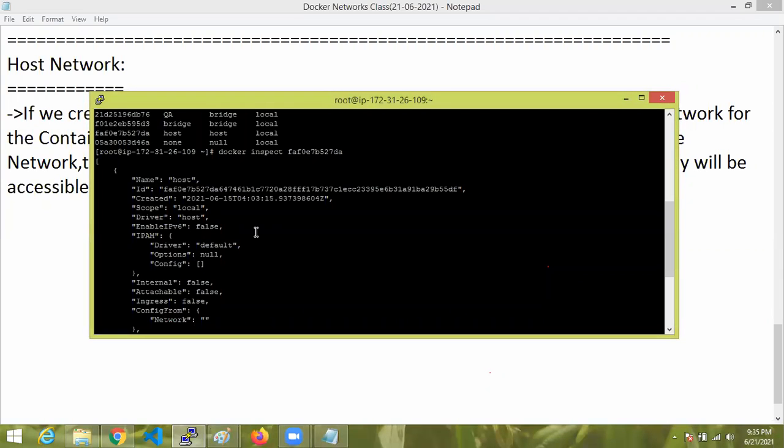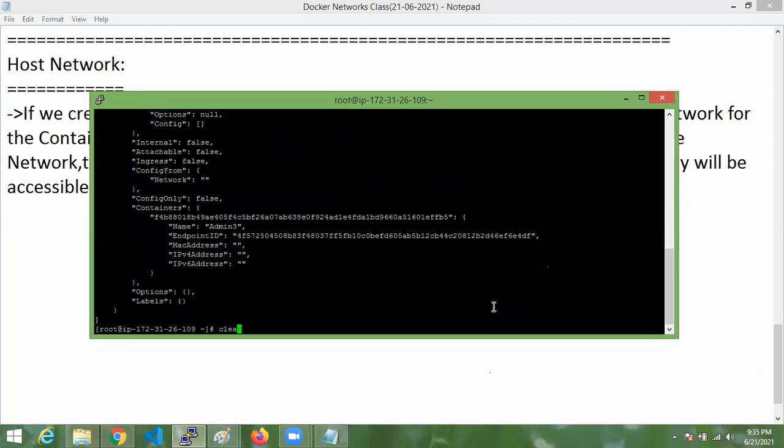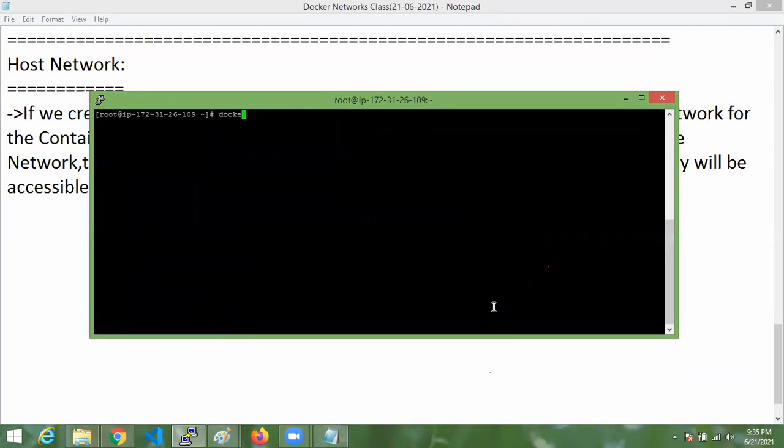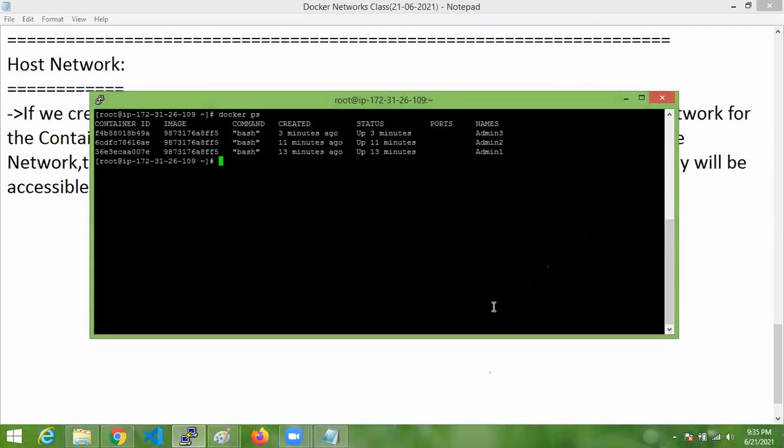Whatever content is created in this type of host network will be created under the host machine surroundings. We can see. Okay, now I'll check that. Docker ps, docker inspect this type of container.